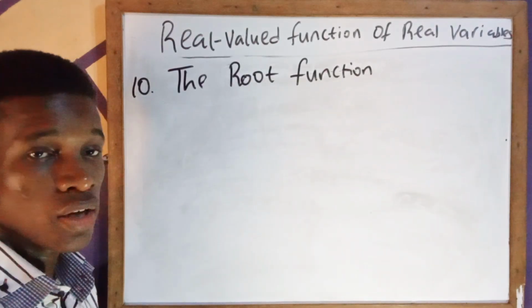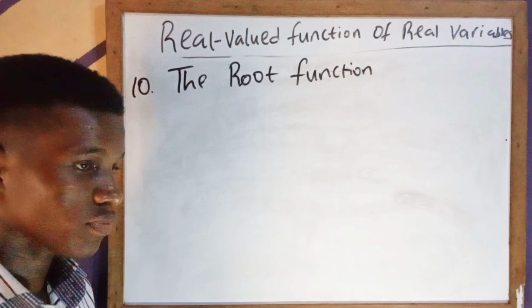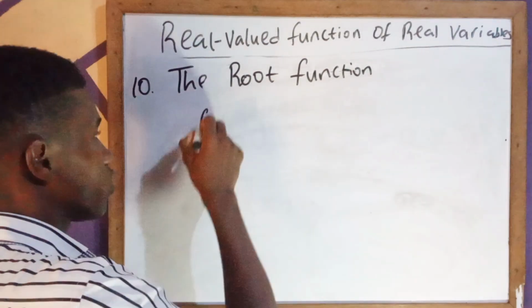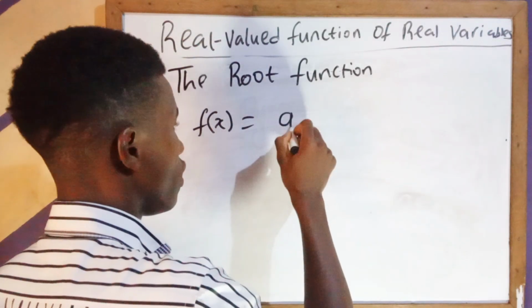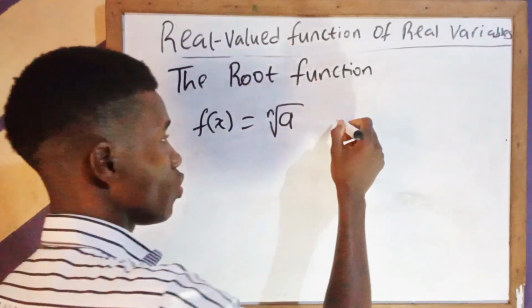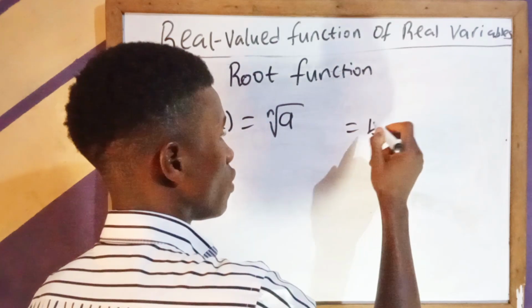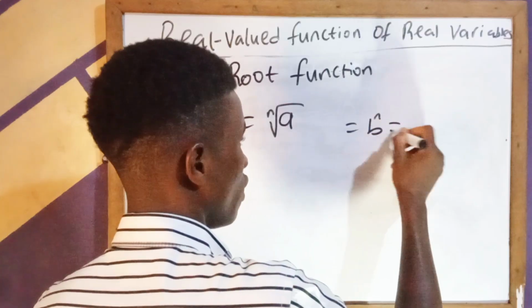Here we say that the root function for any non-negative real number a, its nth root, denoted by nth root of a, is defined as a non-negative number b such that b to the power n equals a. What this root function is saying is that if you have a function which we define as the nth root of a, it is equal to a number b such that b to the power n is equal to a.